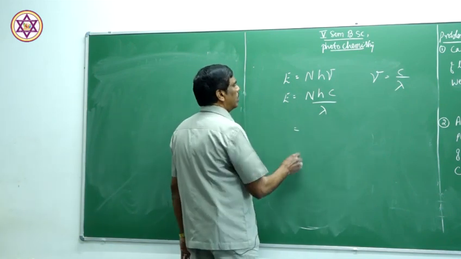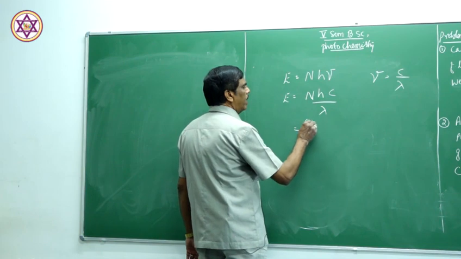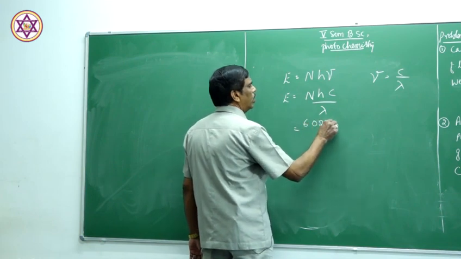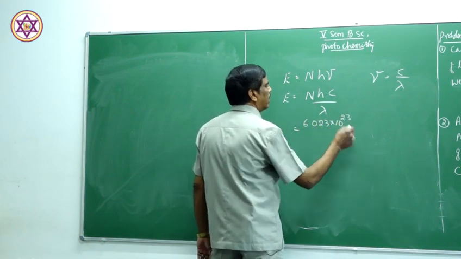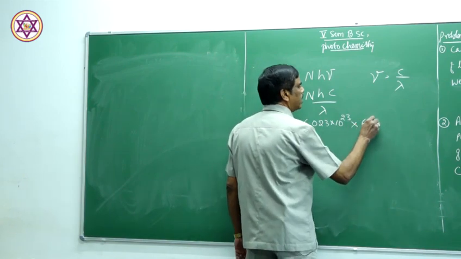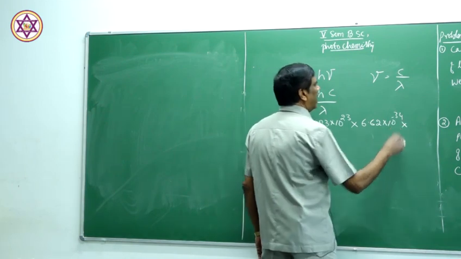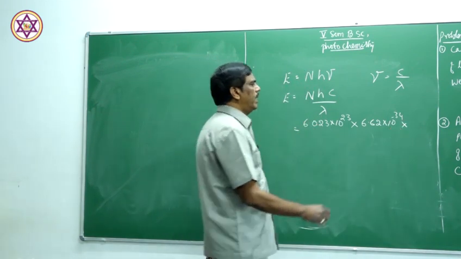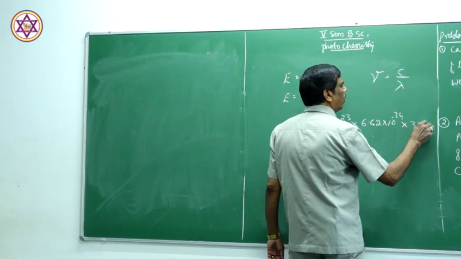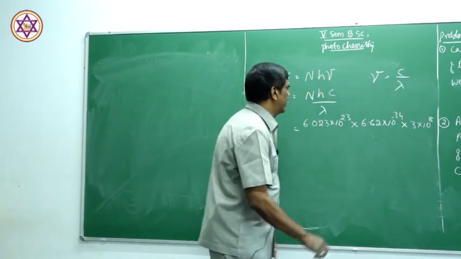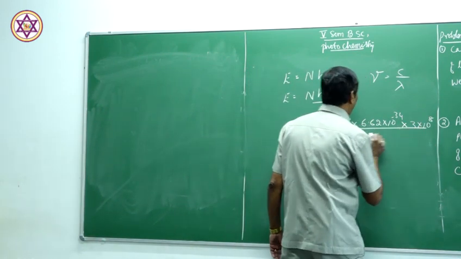By substituting these values, N is the Avogadro number 6.023 into 10 to the power of 23, Planck's constant is 6.62 into 10 to the power of minus 34, and C, the velocity of light, is 3 into 10 to the power of 8 meters per second, divided by the wavelength lambda.